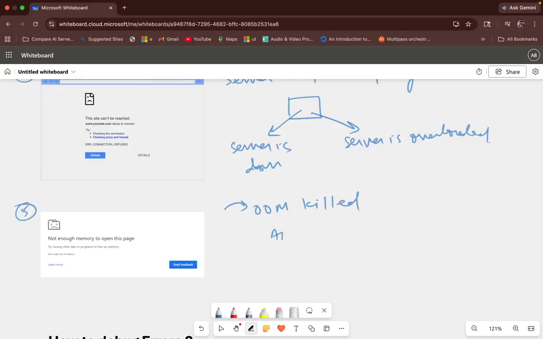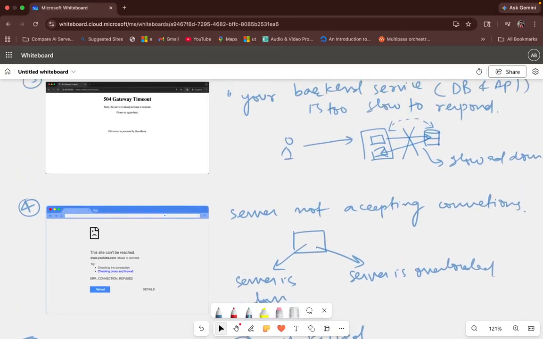For example, if this is your application and it has exhausted all the RAM that is required for its functioning, and the RAM is now 0, then the system will kill your application. In that case, we will see not enough memory to open this page. I'm very sure that whenever you open some application, you must have come across these kinds of errors. These are the very common and generic errors that we have discussed.